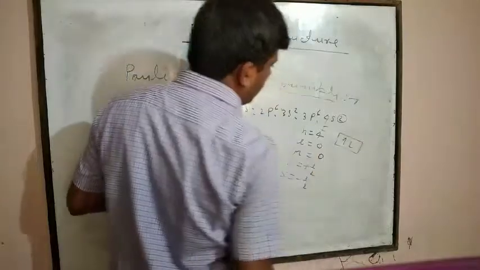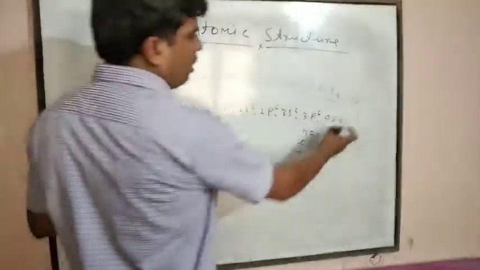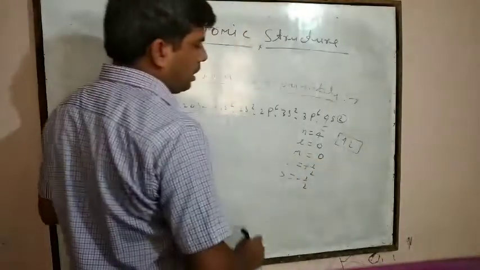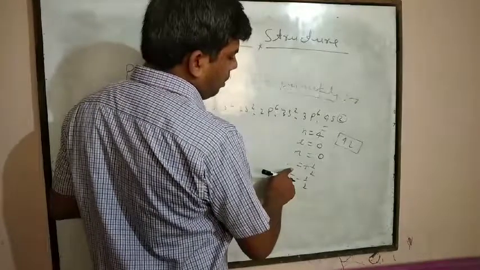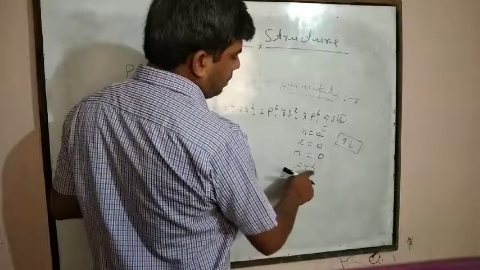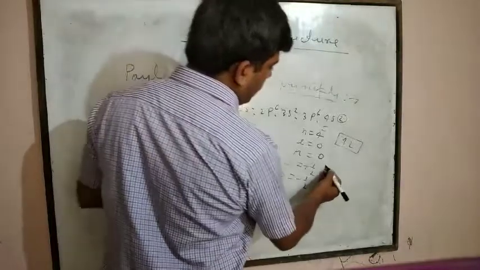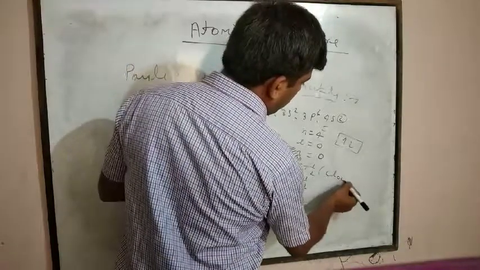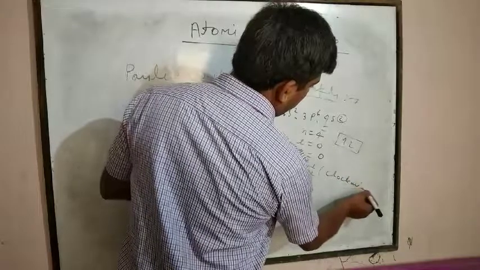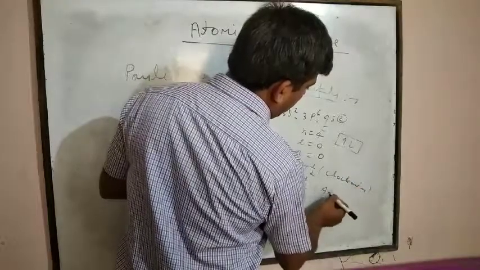One is clockwise, another is anti-clockwise.